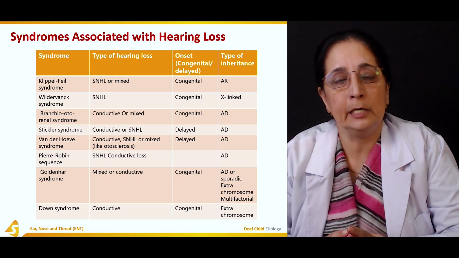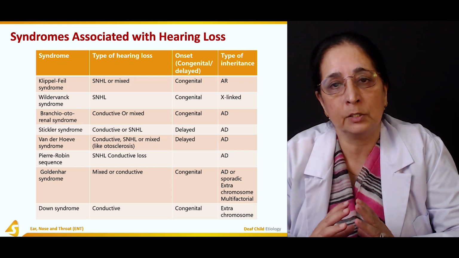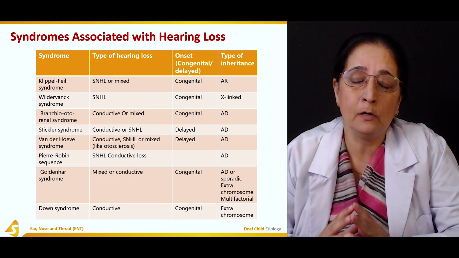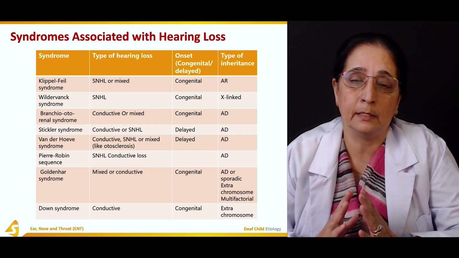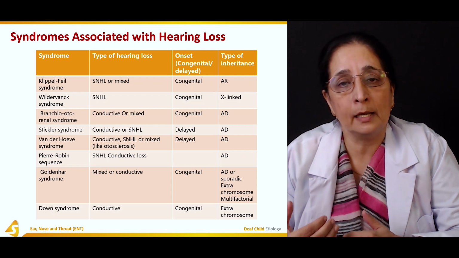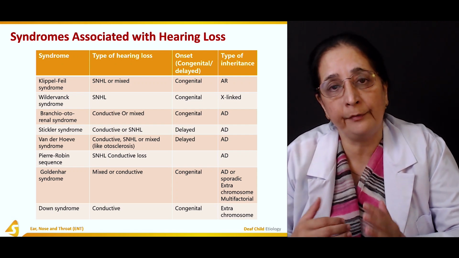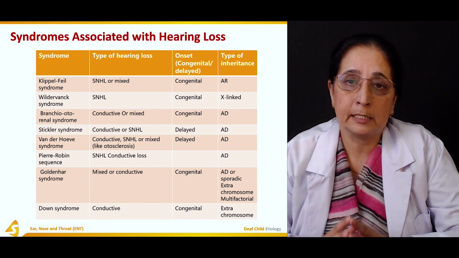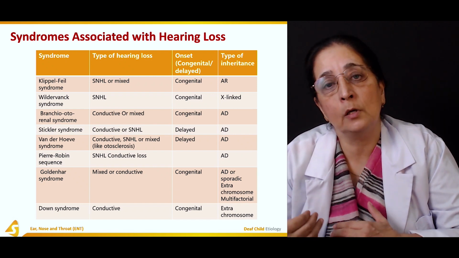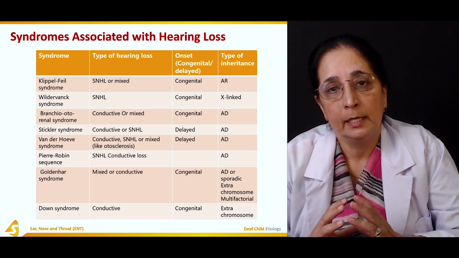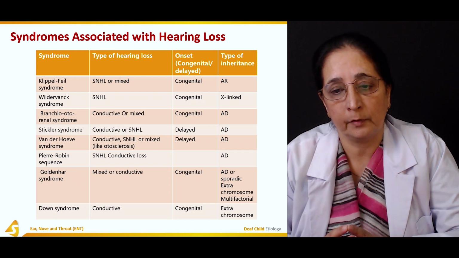So all these syndromes have an association with hearing loss. Hearing loss at birth is very common. It's not an uncommon condition. Different factors, factors of the infant, factors of the mother, and some congenital factors can lead to deafness in children.